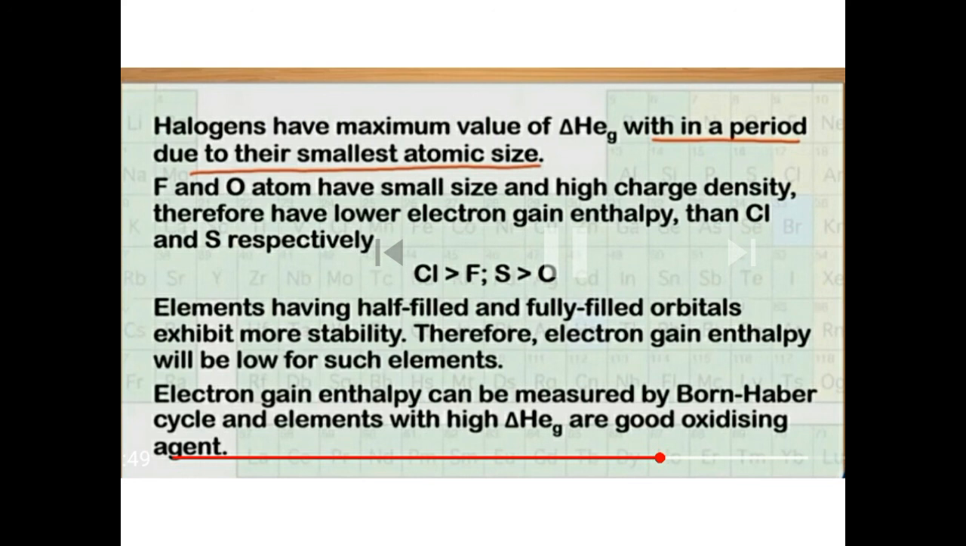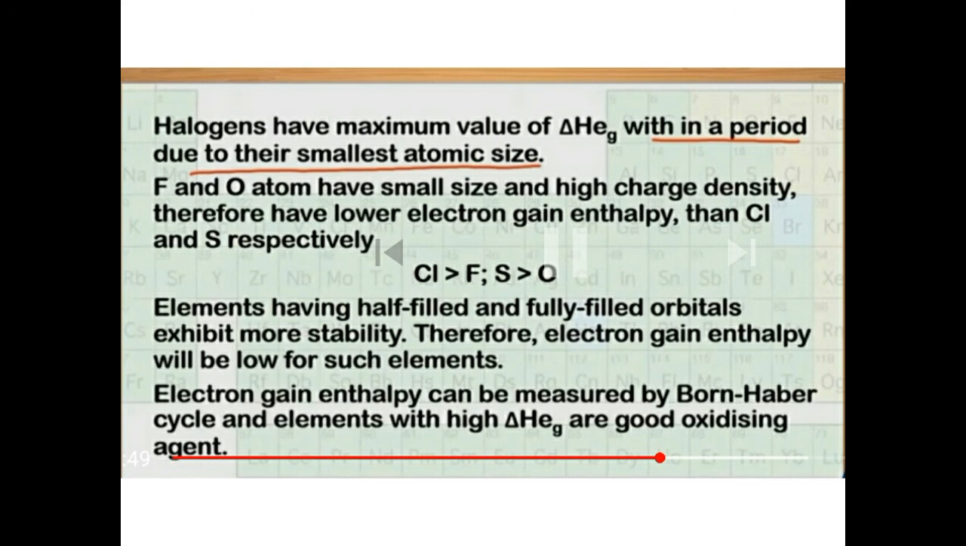Now when we move down the group, we know size increases. Because size increases, nuclear attraction decreases, and so the electron gain enthalpy also decreases, so it becomes less negative. According to the trend, fluorine should have more electron gain enthalpy than chlorine, chlorine more than bromine, and bromine more than iodine.